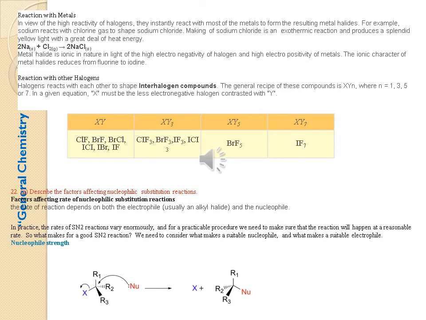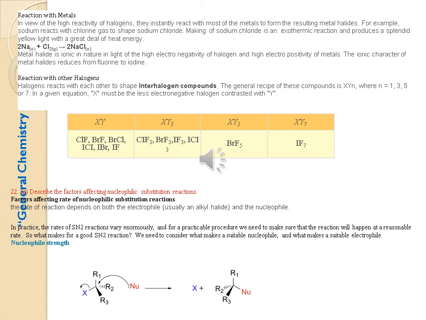Reaction with metals. In view of the high reactivity of halogens, they instantly react with most metals to form metal halides. For example, sodium reacts with chlorine gas to form sodium chloride. Making sodium chloride is an exothermic reaction and produces a bright yellow light with a great deal of heat energy. Na plus Cl gives NaCl.